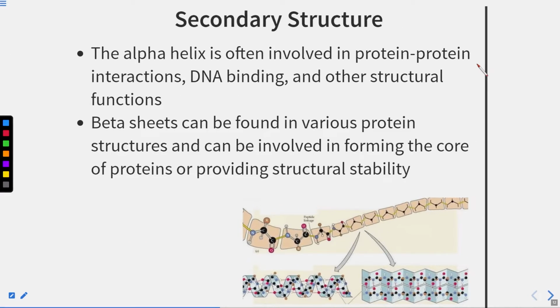Now here we can see the alpha helix is often involved in protein-protein interaction. Where can we see this protein-protein interaction? Any guess? One of the proteins is like this, and another protein gets attached to it. This attachment is because of protein-protein interactions, because here it has the alpha structure and here it also has the alpha structure. DNA binding.